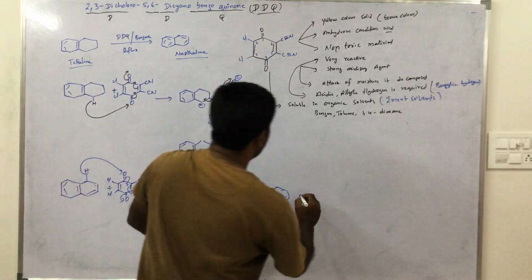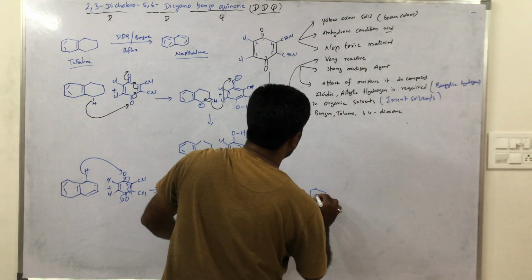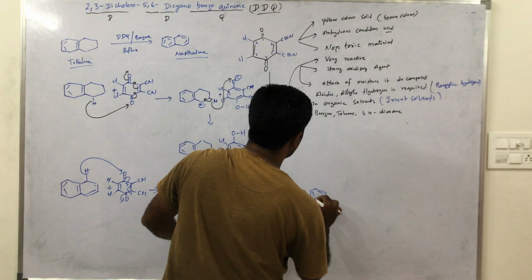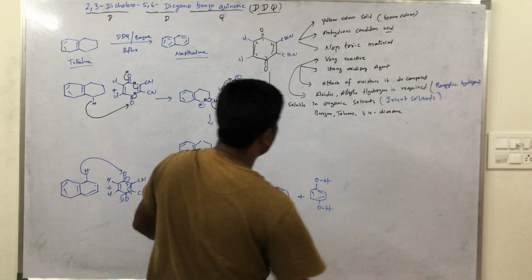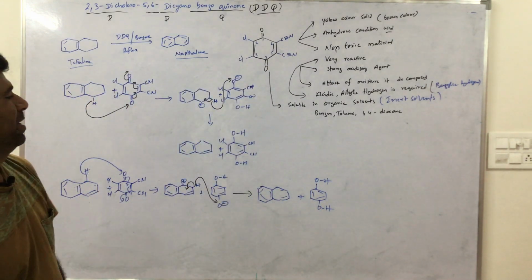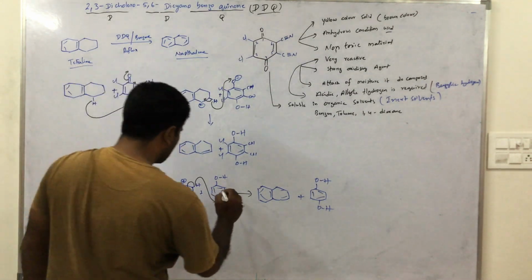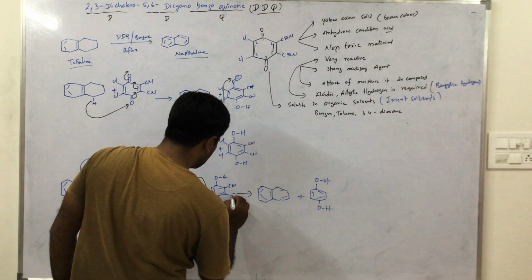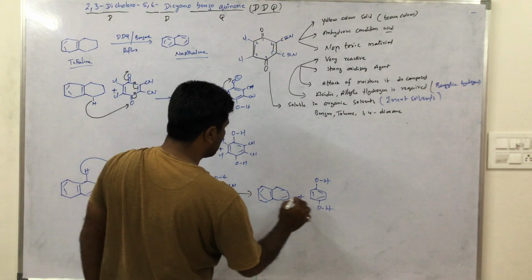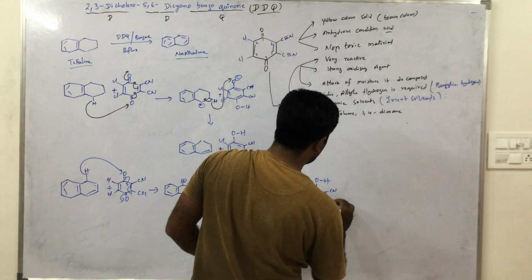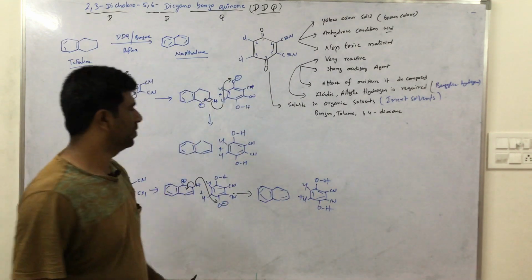naphthalene, and the product is OH. Cyano groups are missing and chloro groups are missing. Remember, chloro, cyano, chloro.